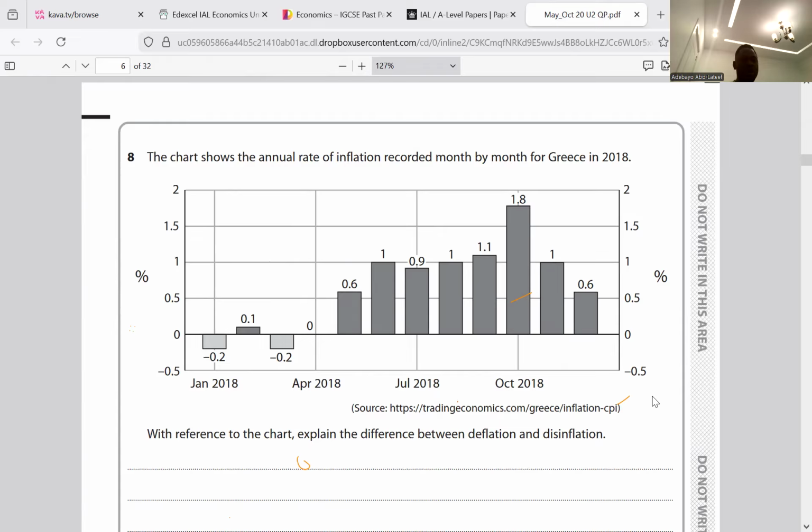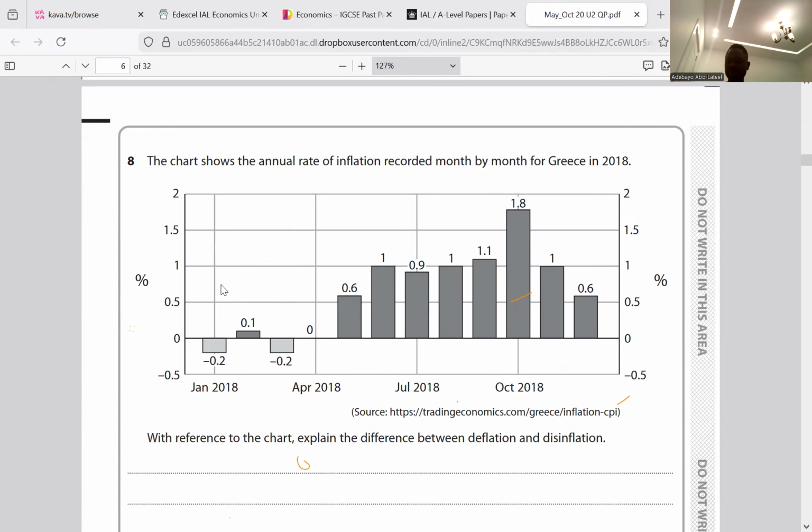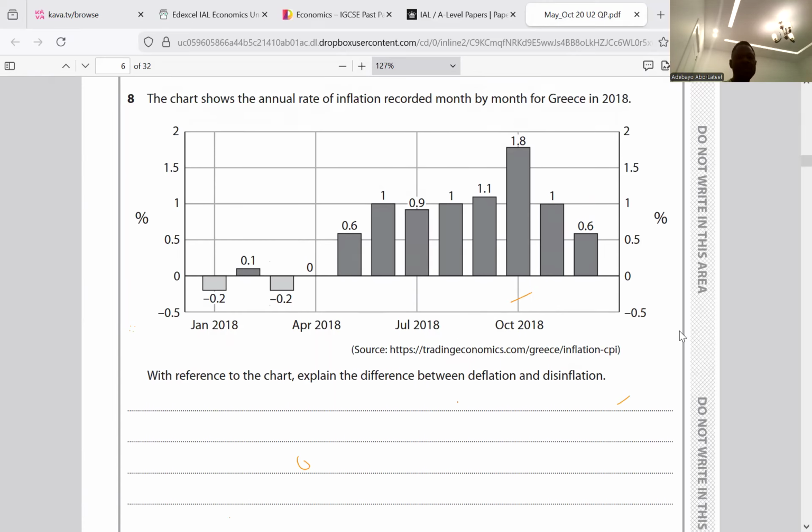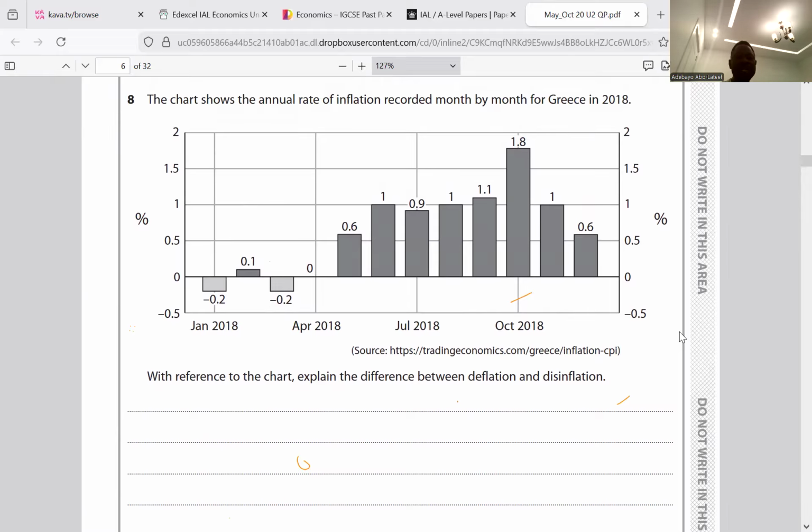Based on the case study, based on what we have here, I paused it. A negative inflation rate means deflation. So there's deflation between January 2018 and March 2018. Then there's disinflation between October 2018 to December 2018. A fall in the rate of inflation is disinflation. A negative inflation rate is deflation. So that's about that.